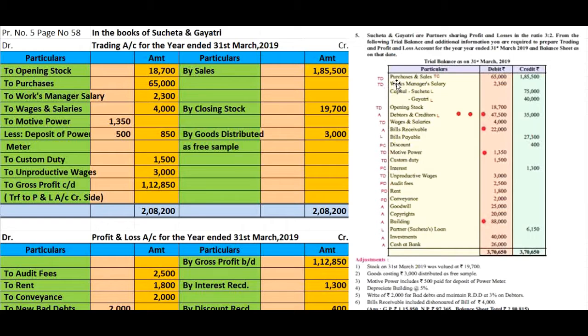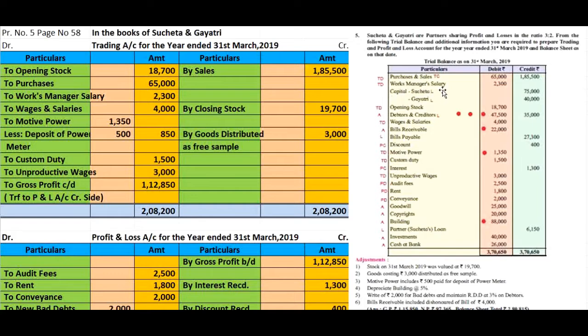See, at first posting of the trial balance, that is purchases and sales. Purchases rupees 65,000. Here you will see purchases rupees 65,000. Sales rupees 1,85,500, trading account credit side.